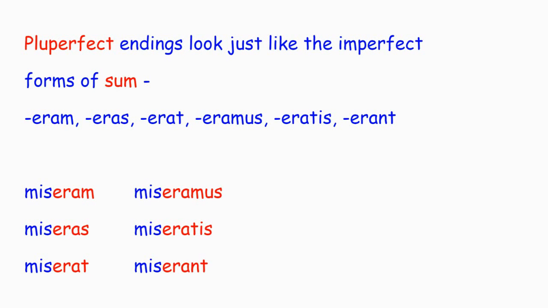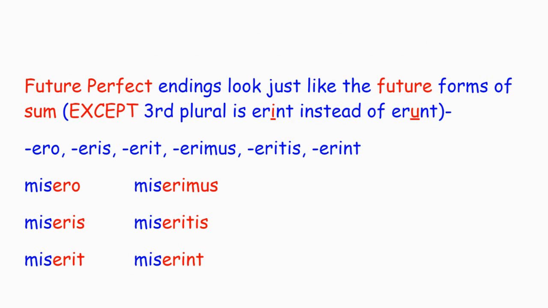Future perfect is similar. They look just like the future forms of sum, except there's an exception here, so pay attention to this. Otherwise, it's going to make life difficult. The third person plural ending for the future perfect is erint, whereas the future tense form of sum was erunt, right? So your endings are o, eris, erit, erimus, eritis, erint, which gives you misero, miseris, miserit, miserimus, miseritis, miserint.